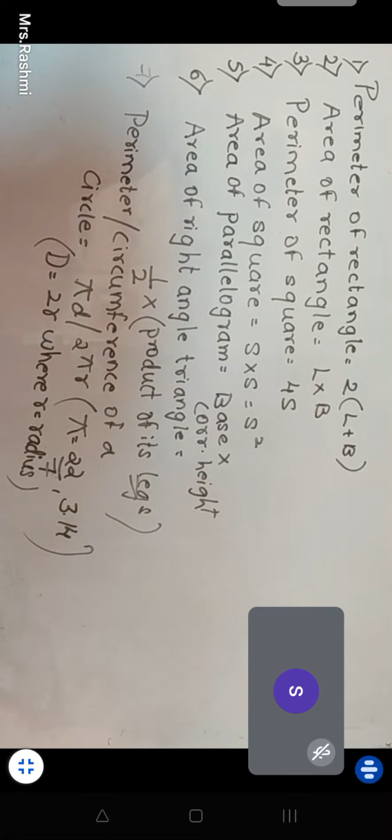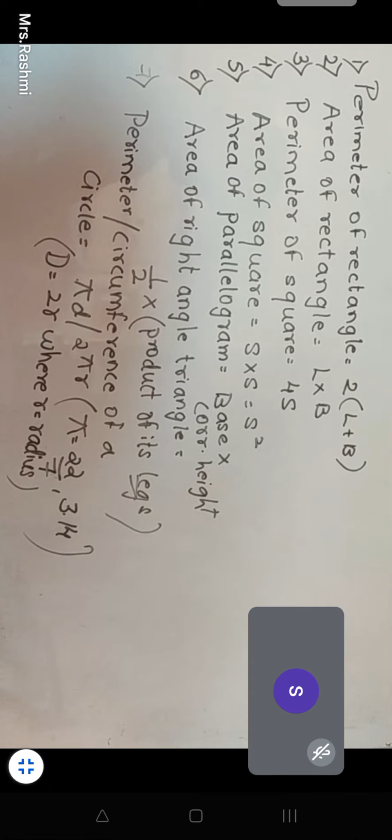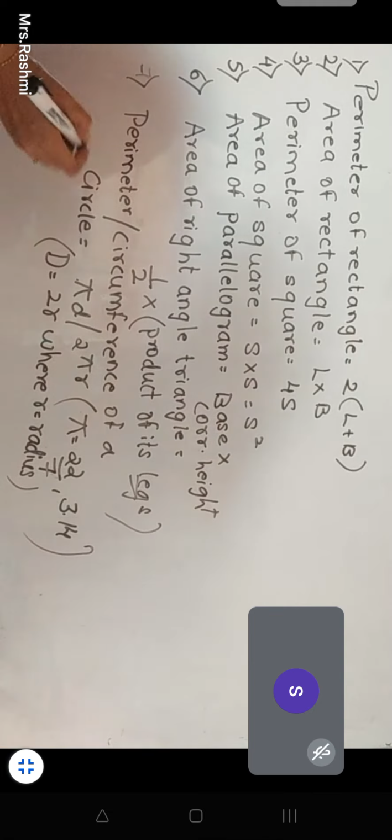And what is the area of a circle? Circumference is 2 pi r.